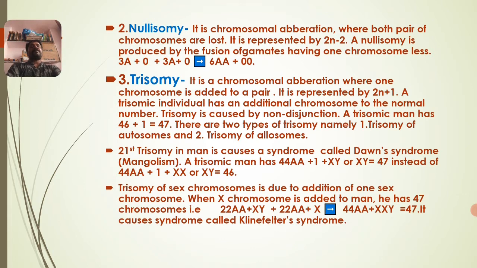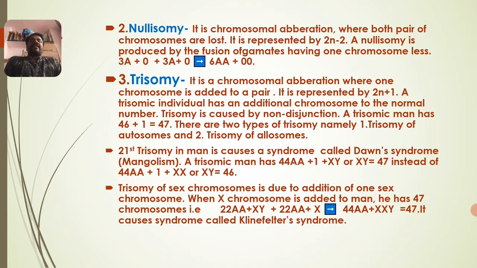A nullisomy is produced by the fusion of gametes each having 1 chromosome less. Each gamete does not have sex chromosomes; they have only autosomes and no allosomes, represented as, see here, 3A plus 0 and 3A plus 0. These two combine together, crossing with each other, and form 6AA plus 00. What does 0 refer to? There are no allosomes. These are sterile. Organisms are not able to survive in this condition.